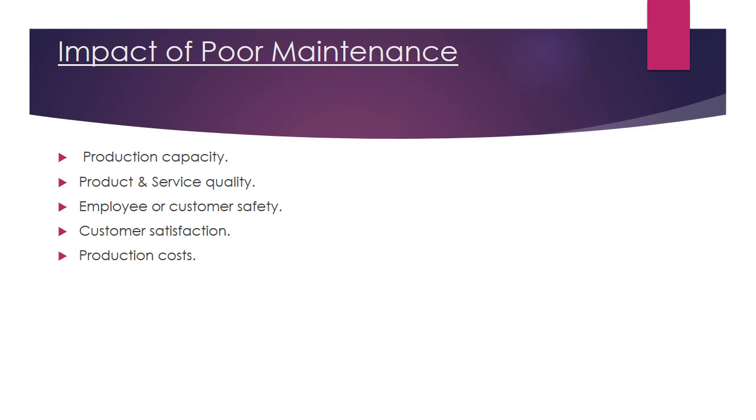Second point, production and service quality. If there is poor maintenance, it is going to affect the product quality as well as the service quality. Whatever product we produce will not be the same quality. Even the service quality is not going to be the same if there is poor maintenance. Third point, employee or customer safety. If there is poor maintenance, we cannot take the right decisions on safety measures towards the employees as well as the customers.